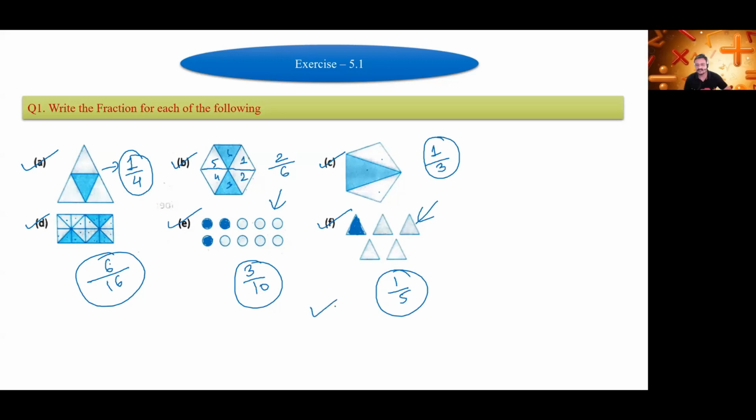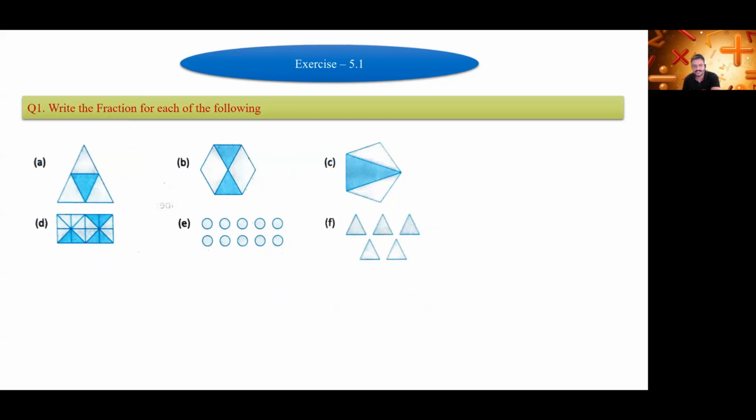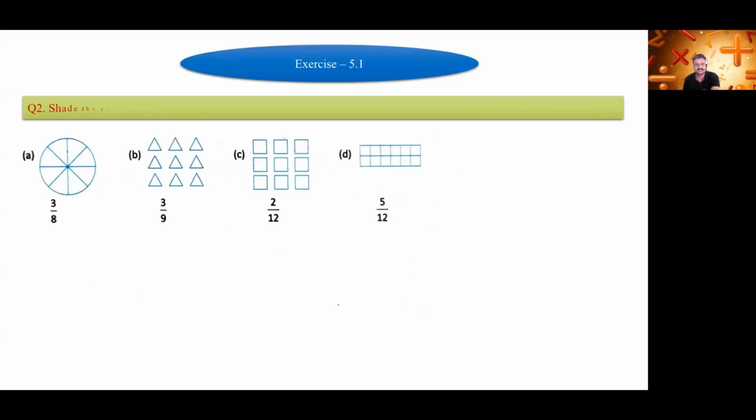So we have completed the first question. Okay. Next question. We will see the next question fast. Next question is of shading. Okay. अभी आपको shade करना है. Yes, mute yourself, Diya. Once you have given the answer, you should mute yourself.